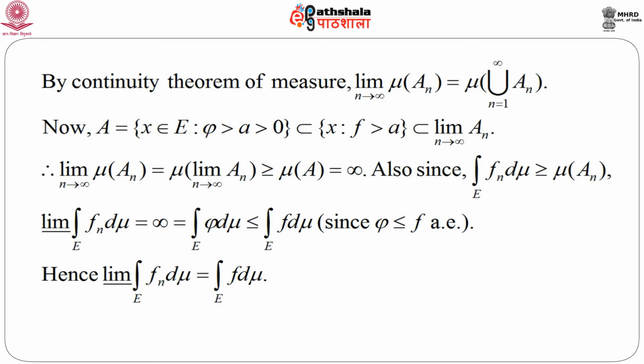Now, since the integral over E of f_n dμ is greater than or equal to μ(A_n), immediately we can write the limit of the integral over E of f_n dμ equals infinity, which equals the integral over E of φ dμ, which is less than or equal to the integral over E of f dμ, since we know that φ is less than or equal to f almost surely, or rather almost everywhere. So, from this line it is immediately clear that the limit of the integral over E of f_n dμ equals the integral over E of f dμ, because this is actually equal to infinity.